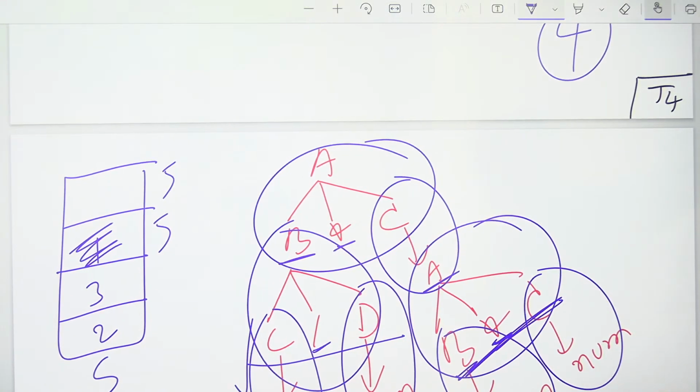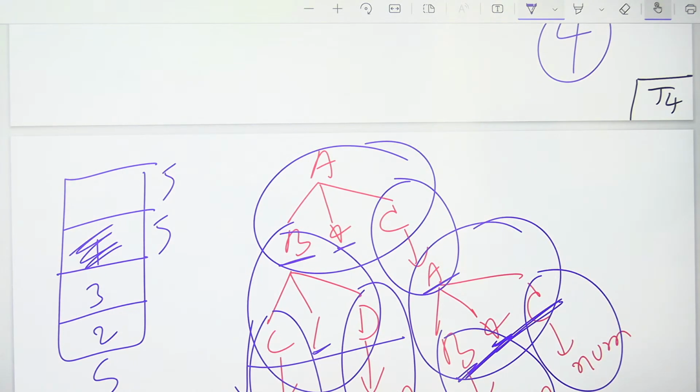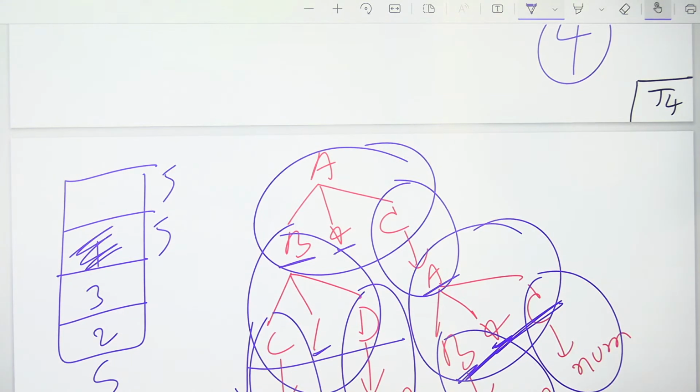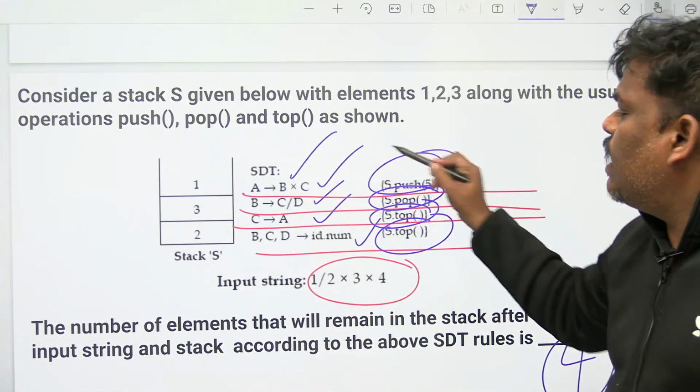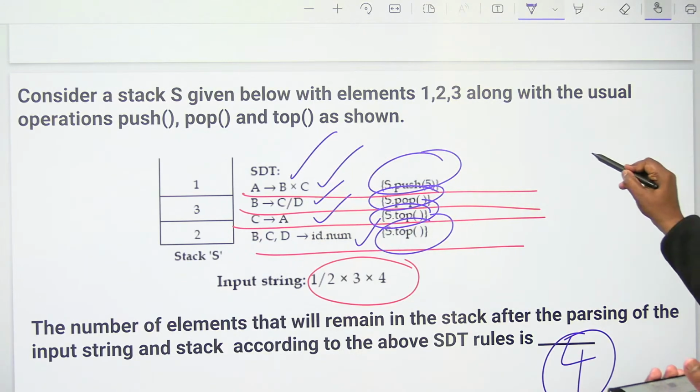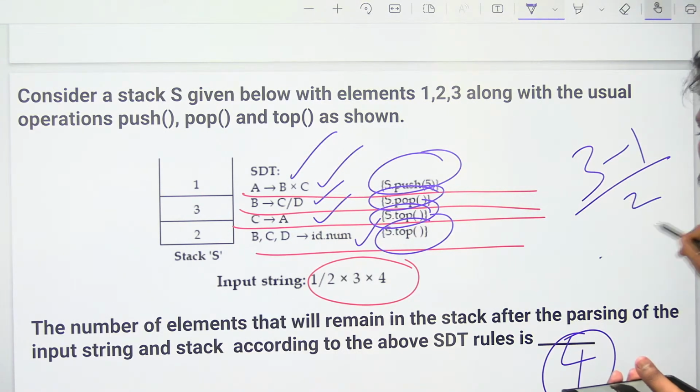Initially 3 are there. Because of 1 divide and 1 pop, 2 are there. Because of the 2 stars, every star is a push operation. You did the 1 pop from 3, remaining is 2, right? 2 push operations you did, totally 4.